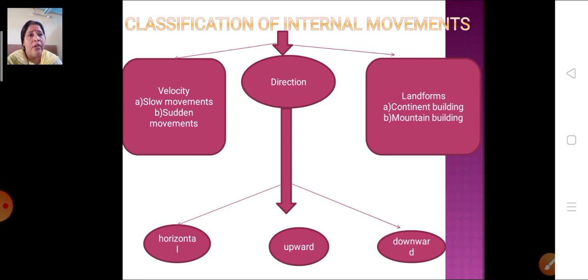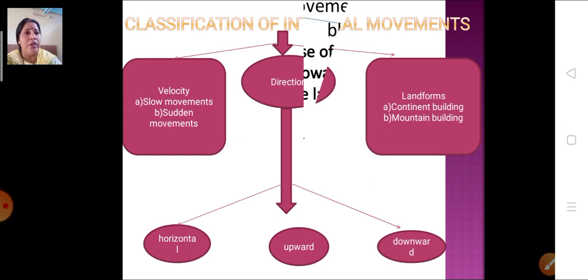Now, what is the direction of this internal movement? Horizontal direction, upward movement, then downward movement. These are the directions of the internal movements. And what are the landforms formed because of this? Continent building can take place, mountain building can take place. So this is the classification of internal movements.